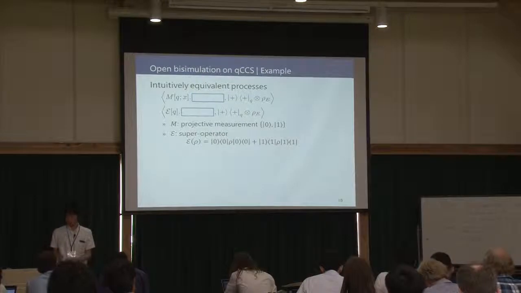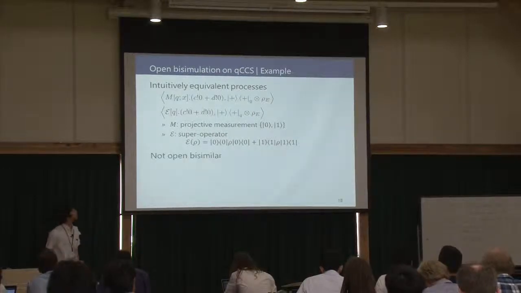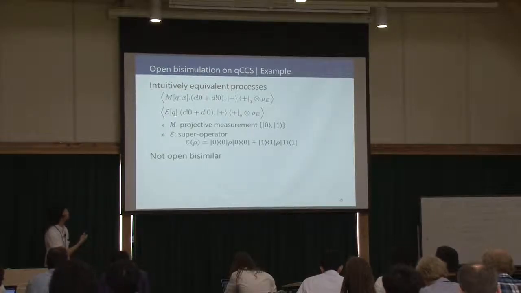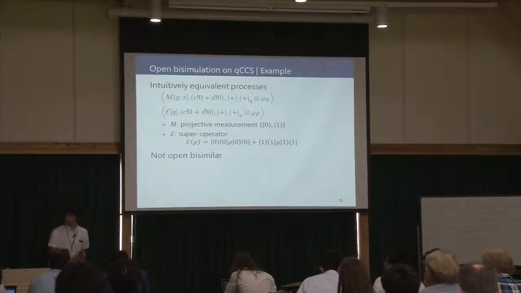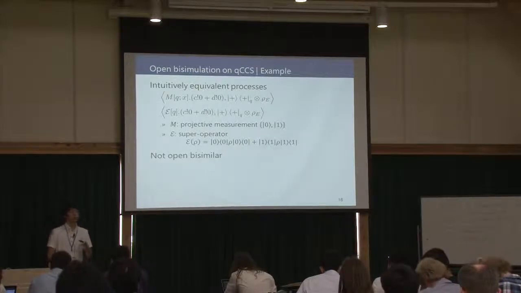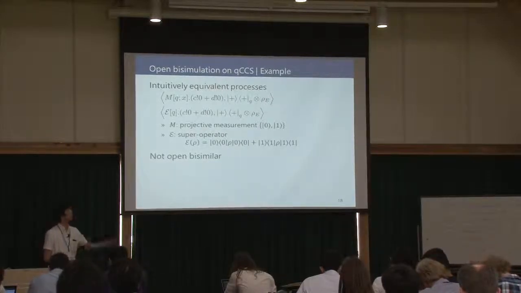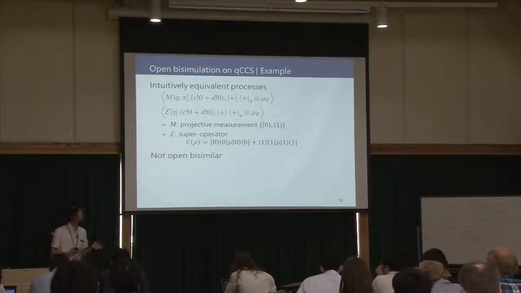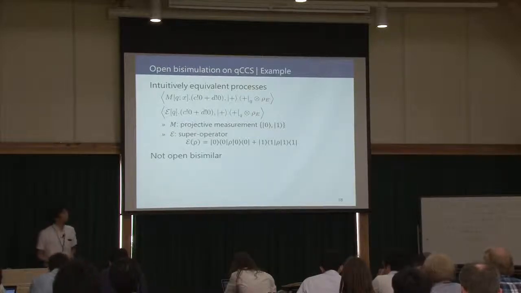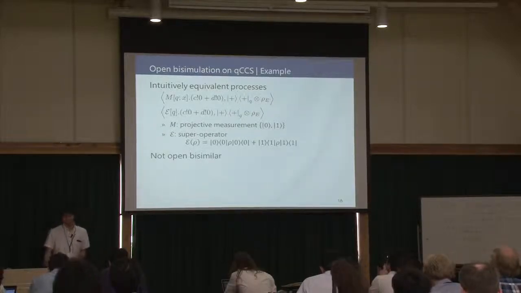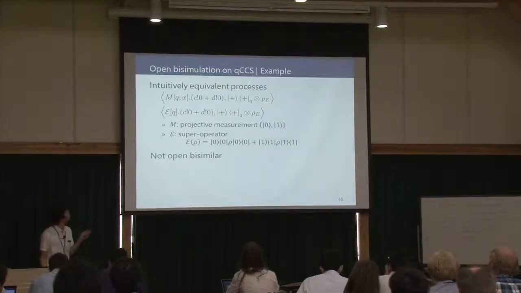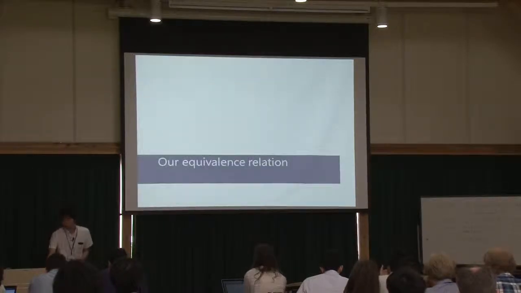But for simplicity, let's consider only these processes. After the measurement or application of E, they use the channel C or D. This choice is non-deterministic. We can prove easily that these two processes are not open bisimilar. So we want to define a new equivalence relation which regards these configurations as equivalent.